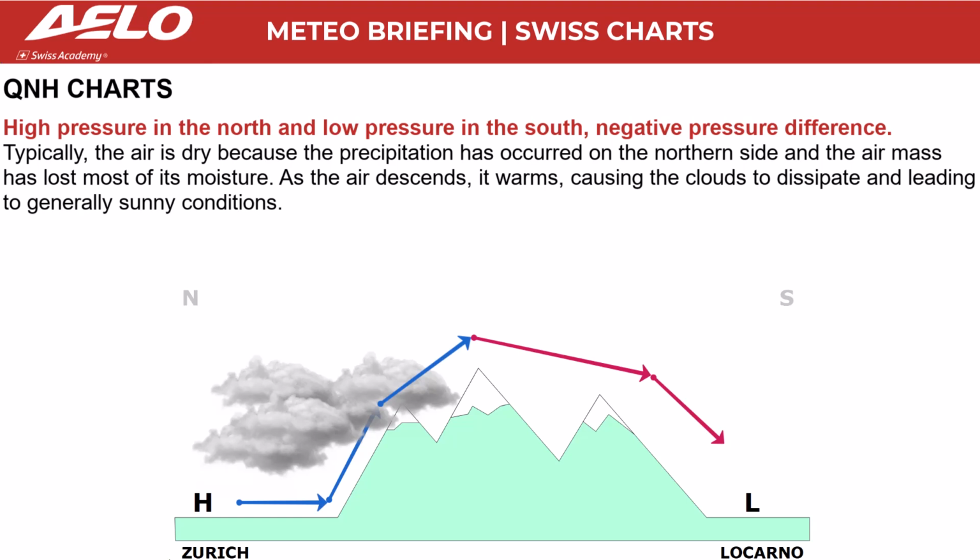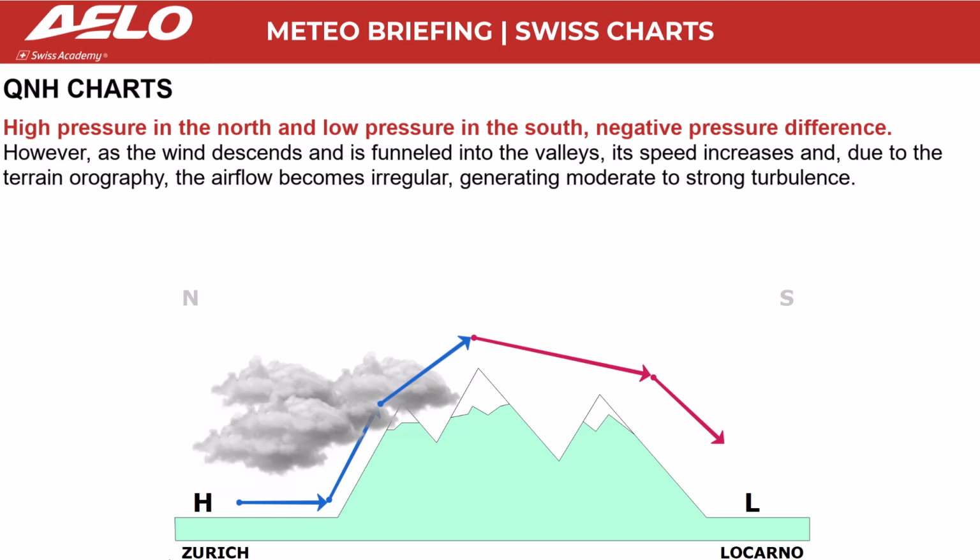Typically, the air is dry because the precipitation has occurred on the northern side and the air mass has lost most of its moisture. As the air descends, it warms, causing the clouds to dissipate and leading to generally sunny conditions. However, as the wind descends and is funneled into the valleys, its speed increases, and due to the terrain orography, the airflow becomes irregular, generating moderate to strong turbulence.